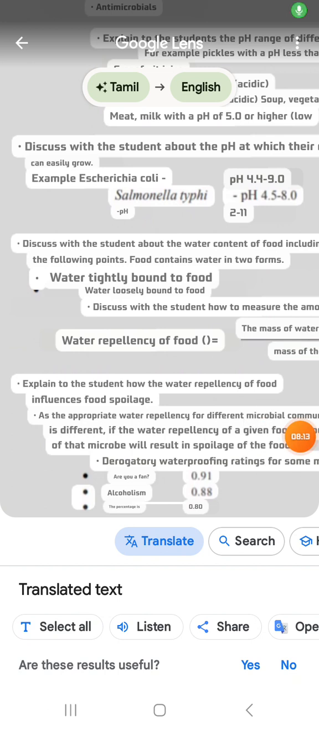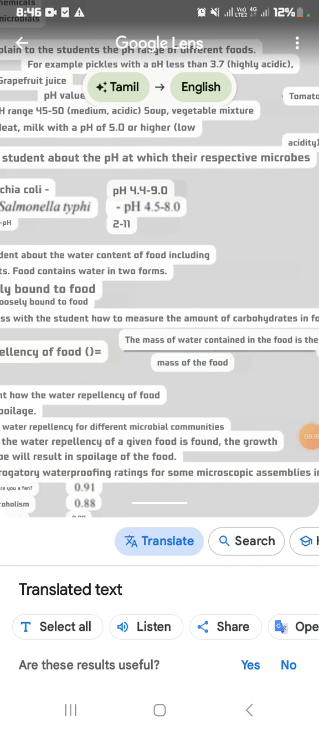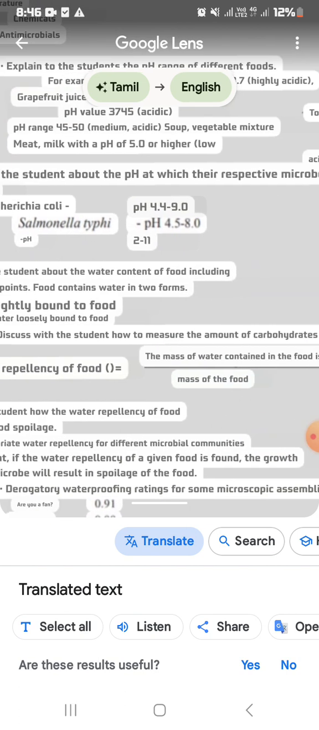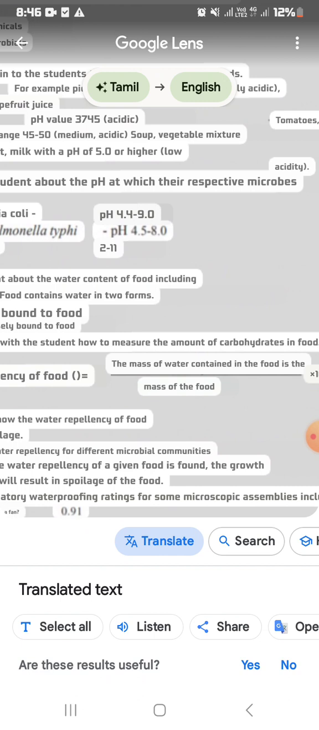So the first question is, the mass of water contained in the manufactured jam is 20 gram, and the mass of the jam is 80 gram. So you should find out the water repellency of food. So what is that? Water repellency of food is equal to the mass of water contained in the food over the mass of the food, into 100.